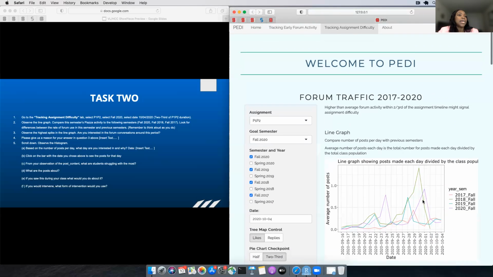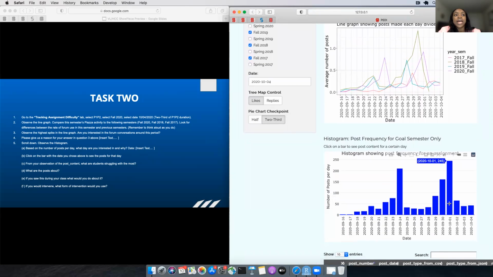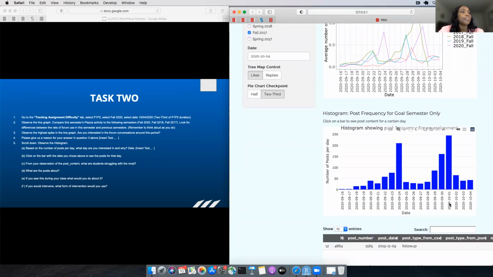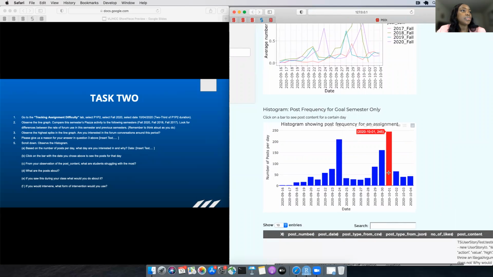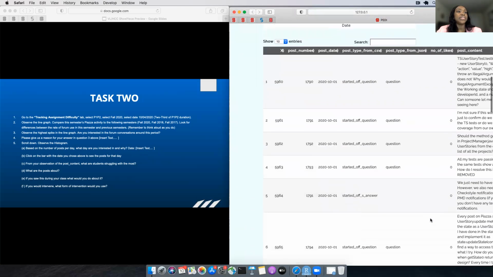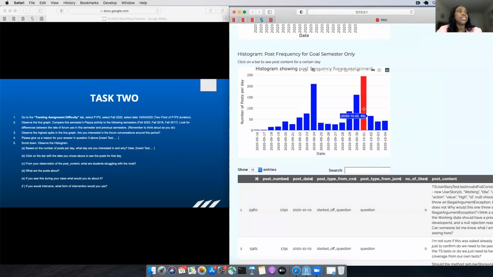This tab is actually interesting because instructors can narrow down to this point in time in order to see what concepts are giving students a headache. So when I click on this histogram, I see a table appears. And this table shows all the questions asked on this day. And we can see that 250 interactions, 250 posts were made on just this day, very close to the deadline.